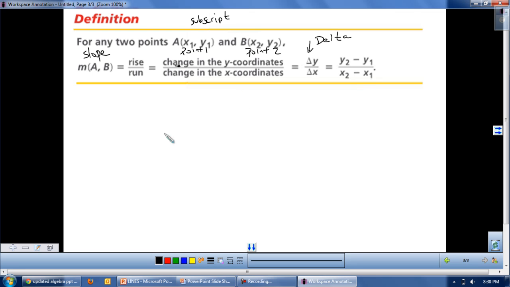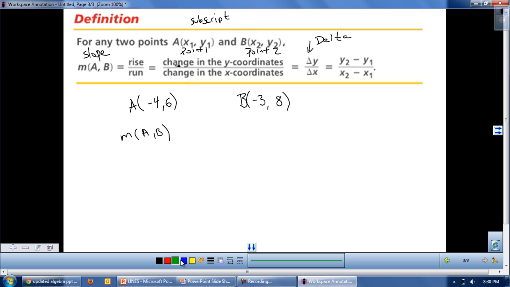So let's do one example. We'll do A (-4, 6), and B, let's do (-3, 8). Alright, so we're going to find the slope of A and B. That's what this notation means.